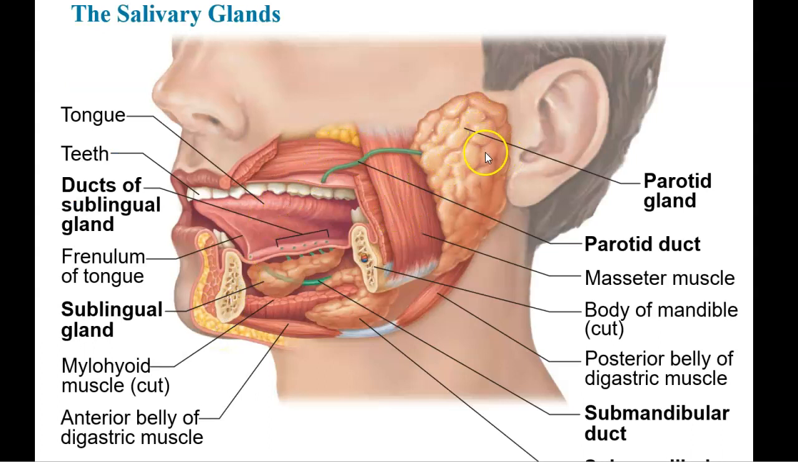So here you can see the major salivary glands. There's the parotid gland that's located right in front of the ear. It's the biggest salivary gland. There's the submandibular gland, and then there's also the sublingual gland.